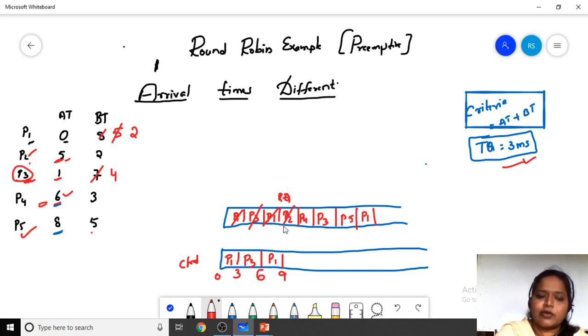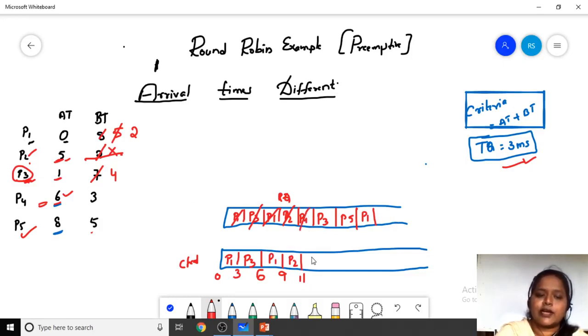Next we go for the P2 process, which is in the queue. P2 needs 2 milliseconds of time, so it will be completed. We give a chance to P2, which executes for 2 milliseconds. As P2 has been completed, we need not admit it back again. So it runs until 11 milliseconds. At 11 milliseconds, no process has arrived, so we go on with the queue.